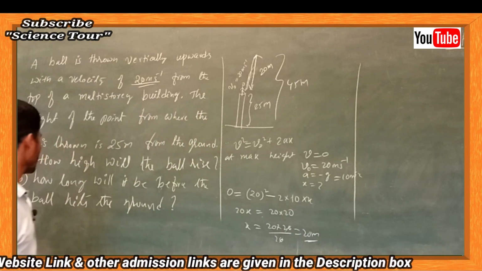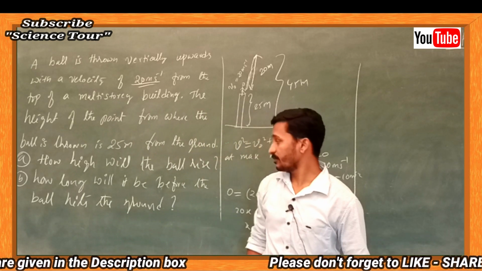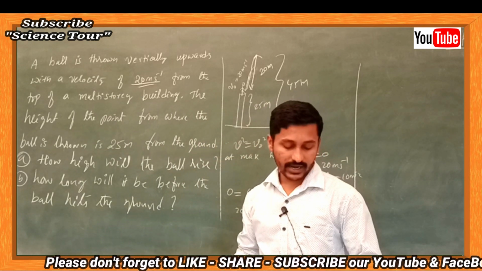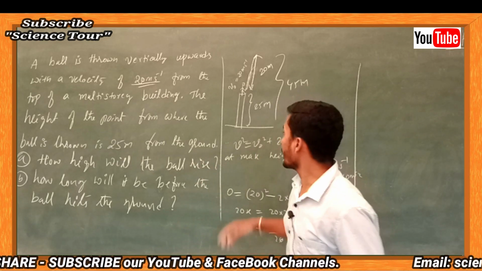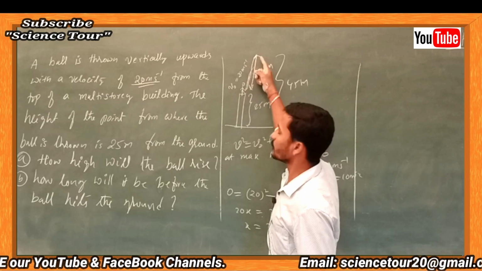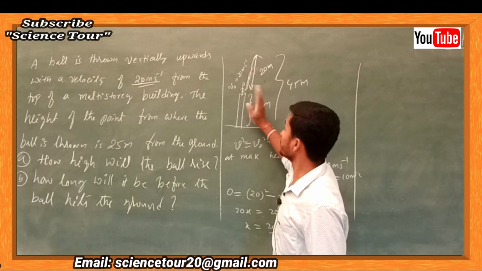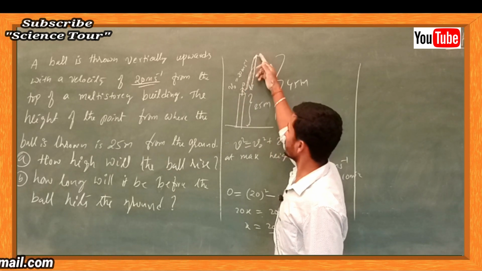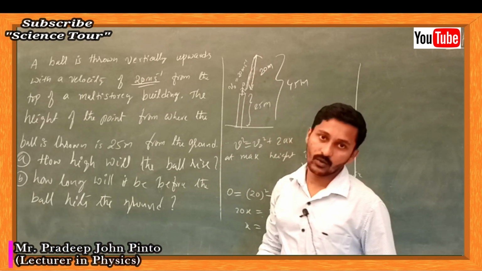Now another question is asked. How long will it be before the ball hits the ground? Now it is in my hand, I have thrown it in such a way that it will move to the highest point and come back. How long will it be? Means what is the total time to go from here to the highest point and to the ground? What can I write down?